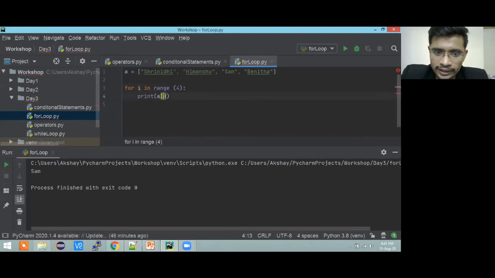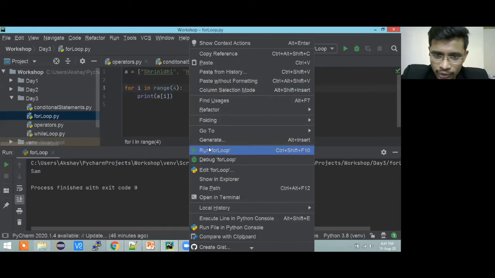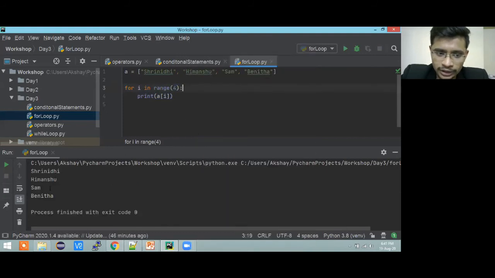So instead of writing that print statement 4 times, I can put this into a for loop so that I can access each and every element, and I don't need to write much lengthier code. I'm running the code, and see, I got Srinidhi, Himanshu, Sam, and Vinita on the display.